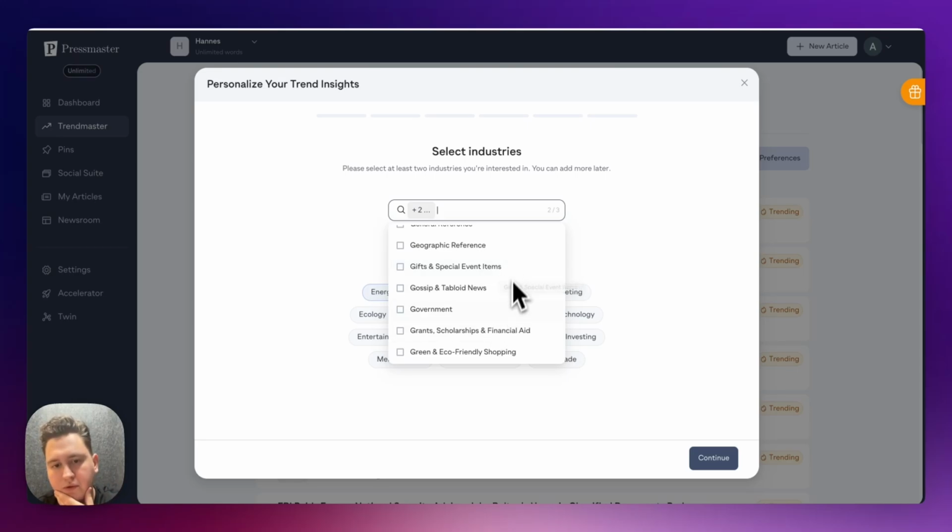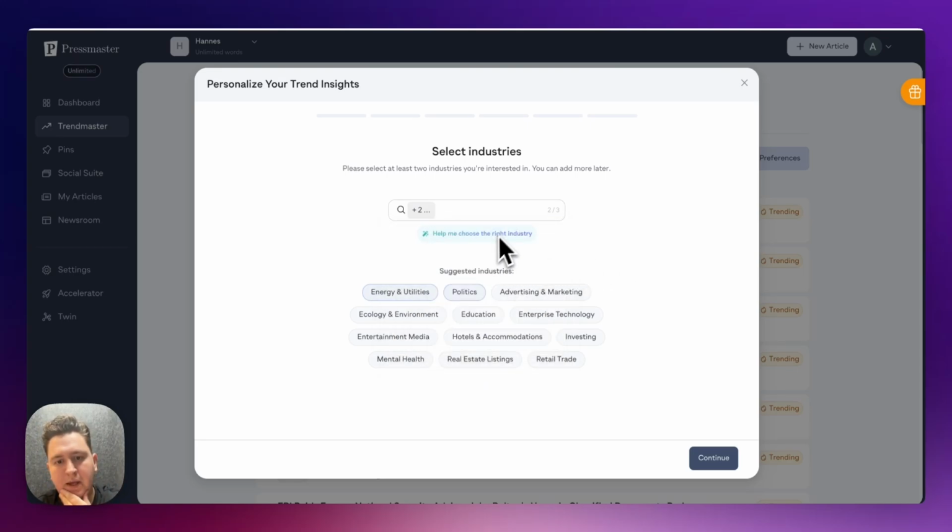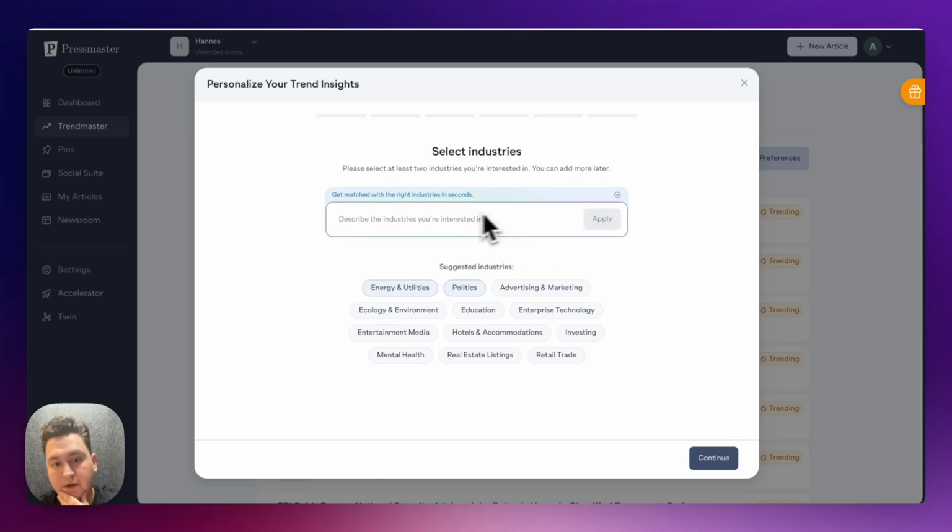So we have to use those keywords. Using the Help Me Choose the Right Industry feature will help you skip the search, and we will automatically suggest the right industries based on your expertise.